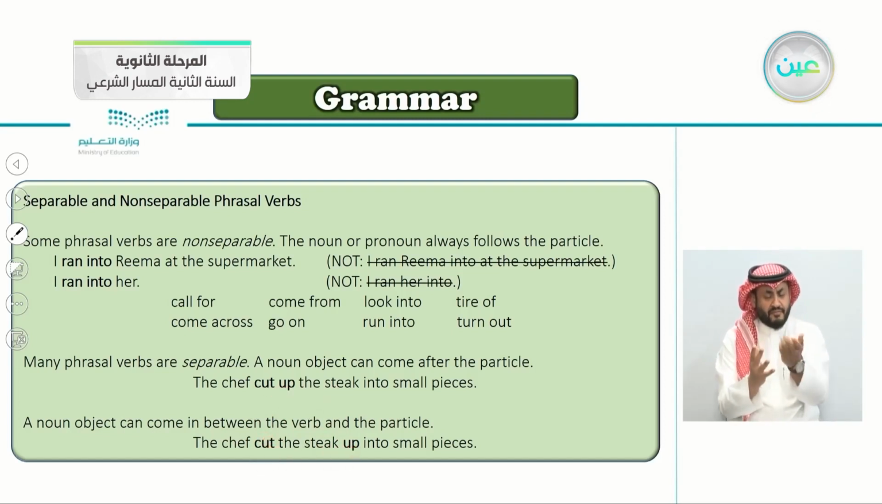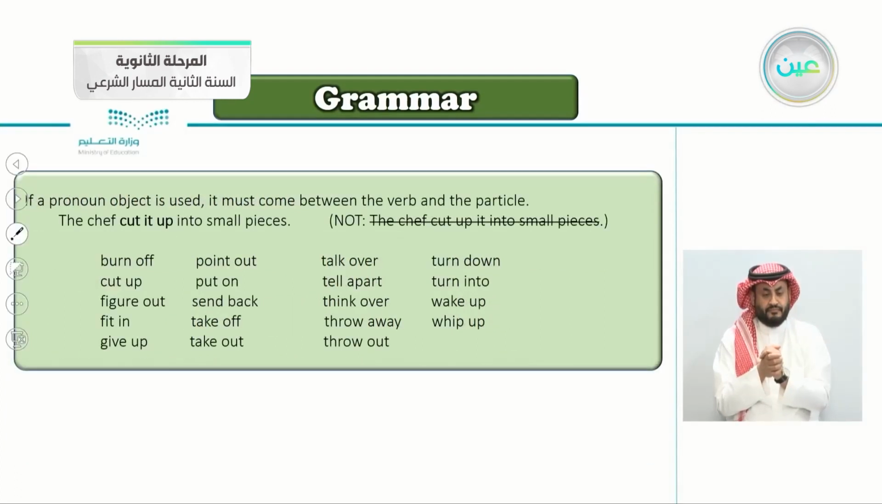So here we can separate the word cut and the word up. The verb cut and the particle up here are separable. So you can notice here, cut the steak up into small pieces. Unlike here, we cannot separate them. So this is the difference between the separable and non-separable phrasal verbs.